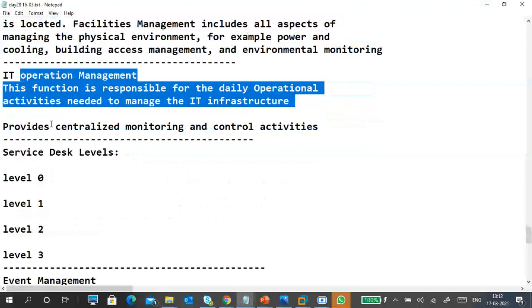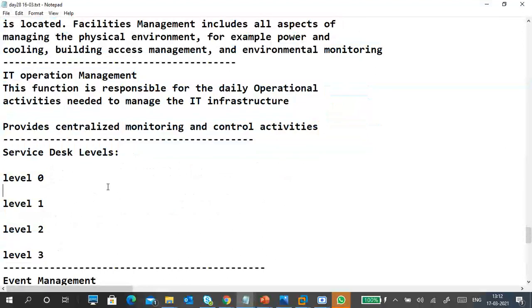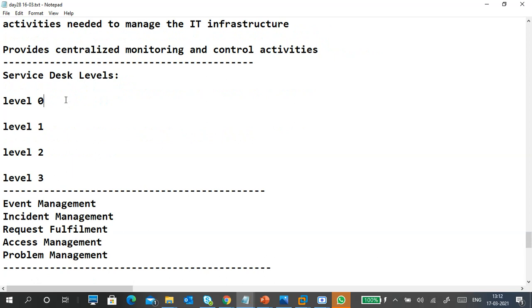So in the service desk we have different levels: level 0, level 1, level 2, level 3. Level 0 is like a help desk person.